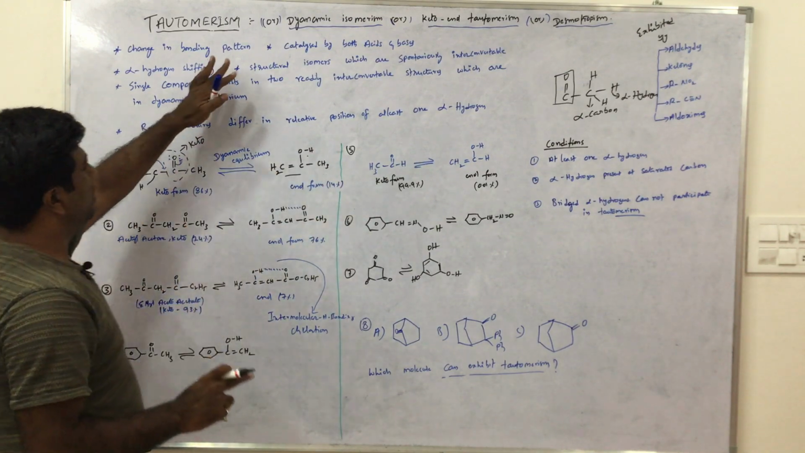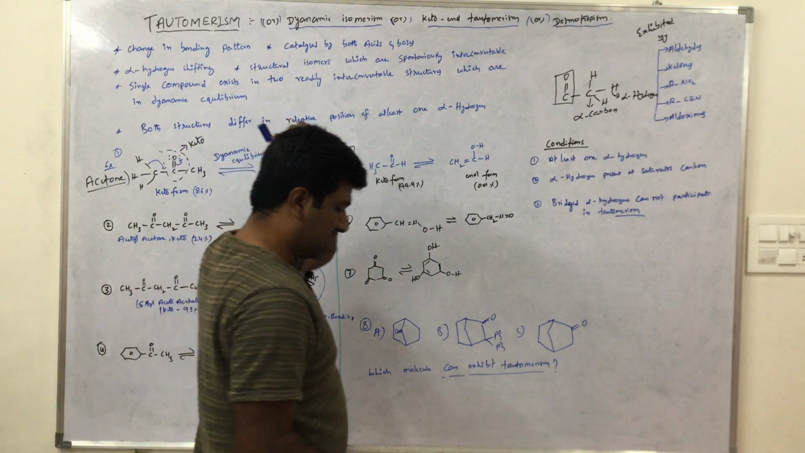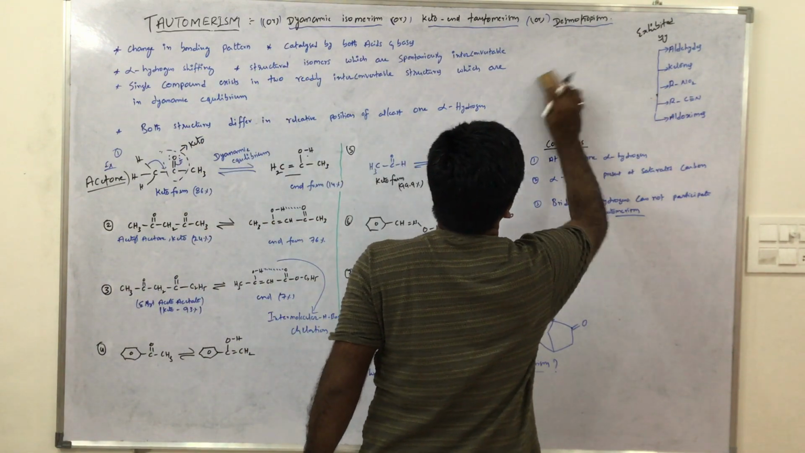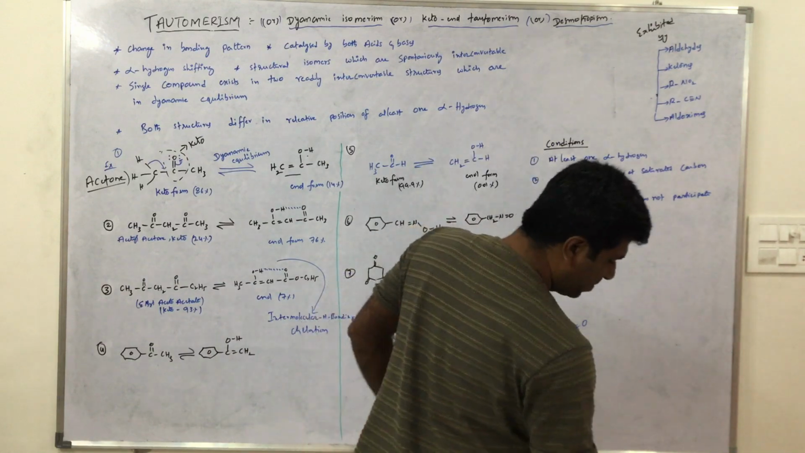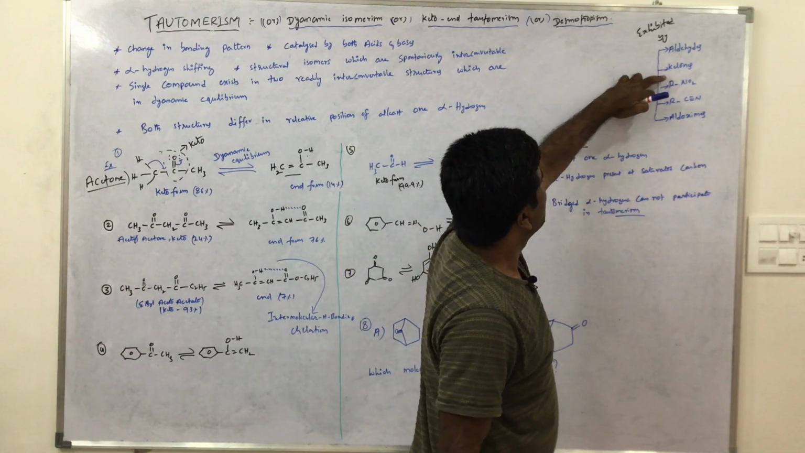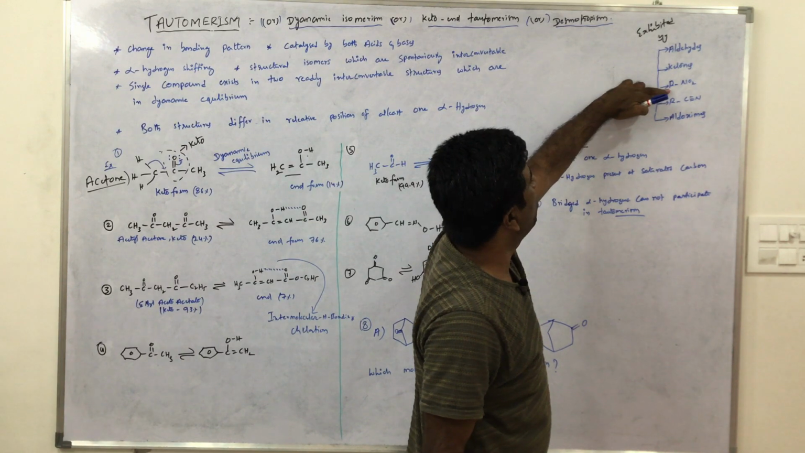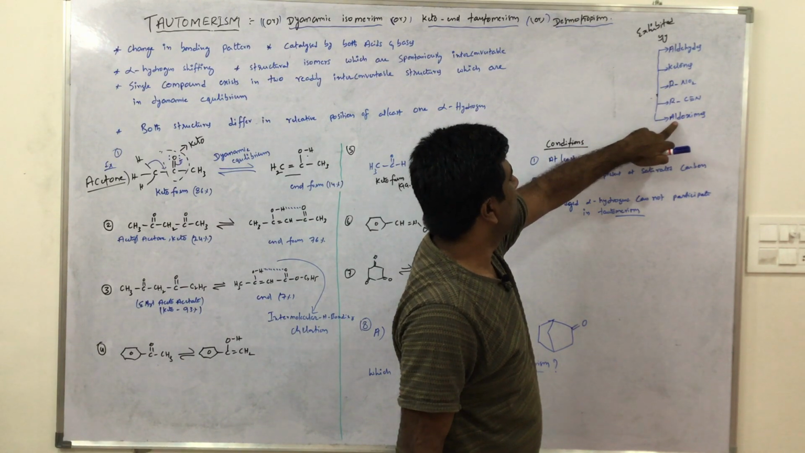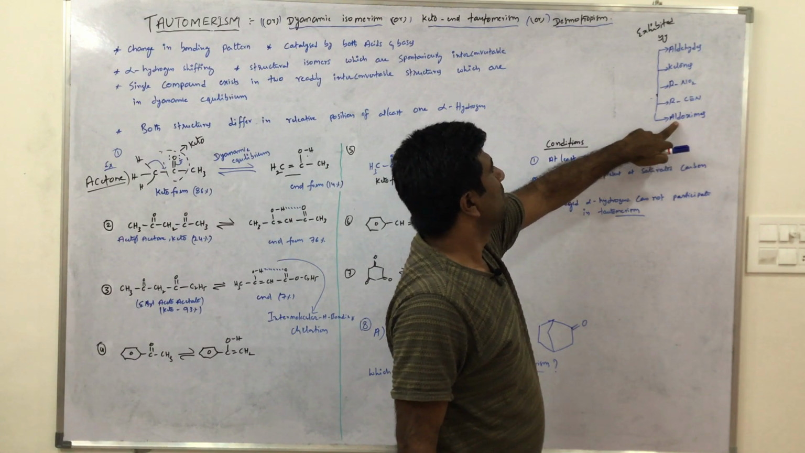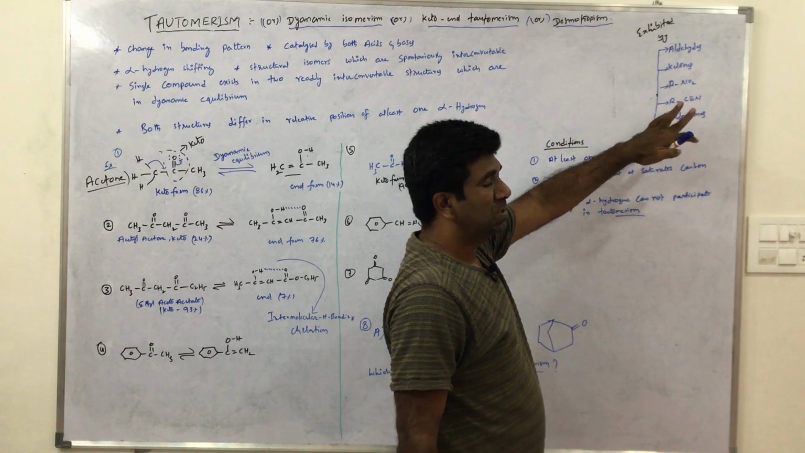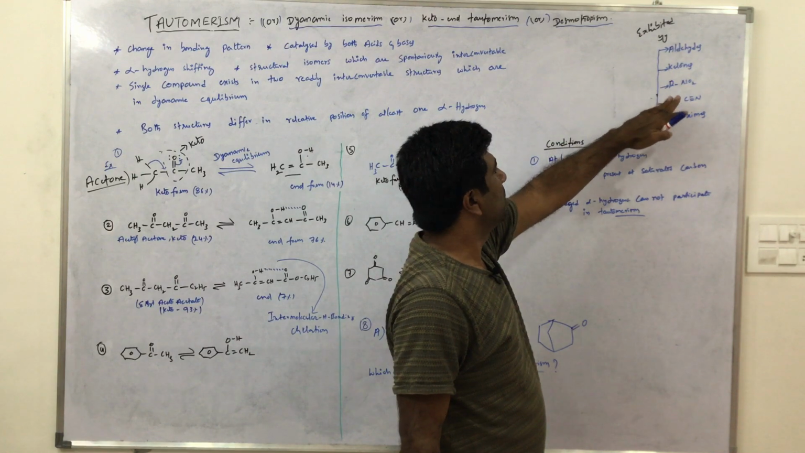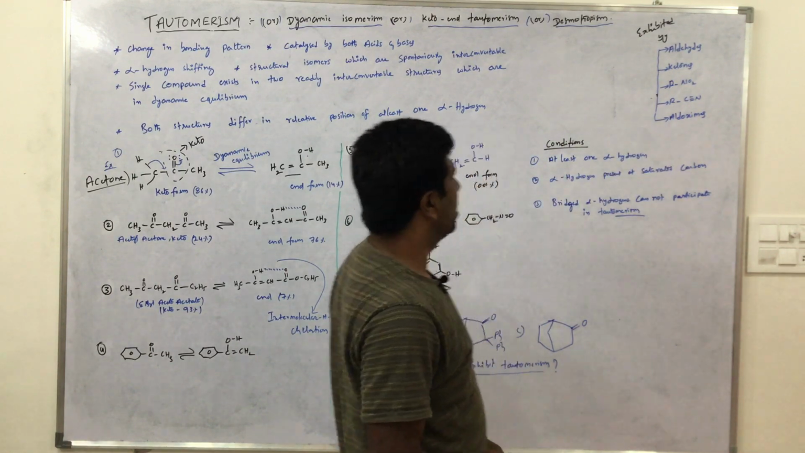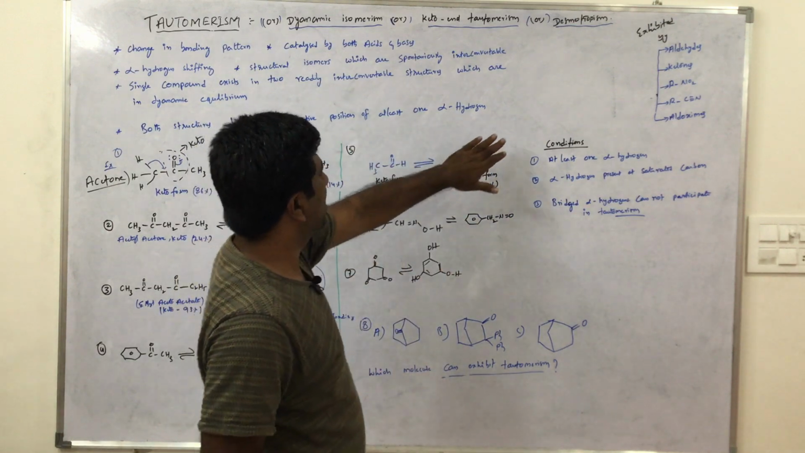Okay, this is the definition of tautomerism. Tautomerism can be exhibited mainly in aldehydes, ketones, nitro compounds, cyano compounds, RCN, and aldoximes. So these compounds exhibit tautomerism: aldehydes, ketones, RNO2, RCN and aldoximes.